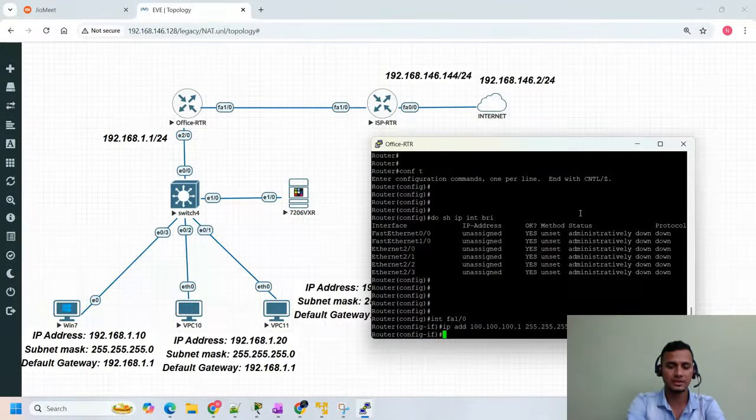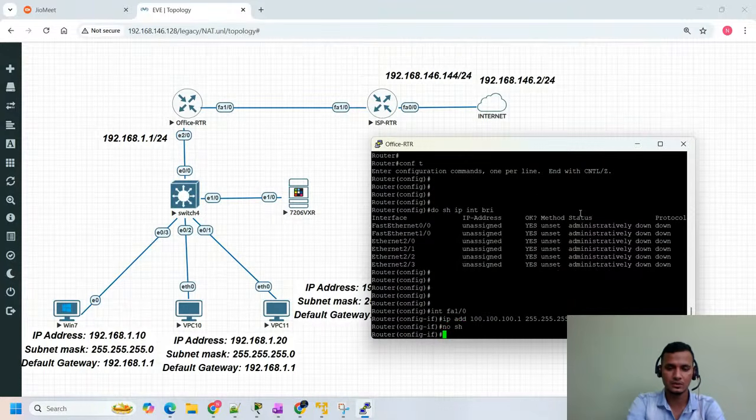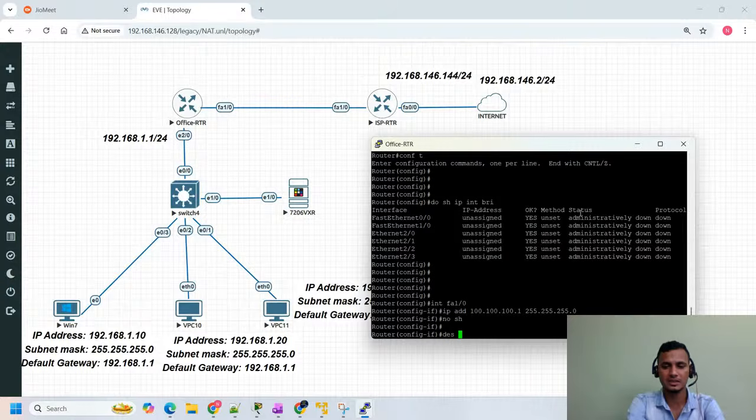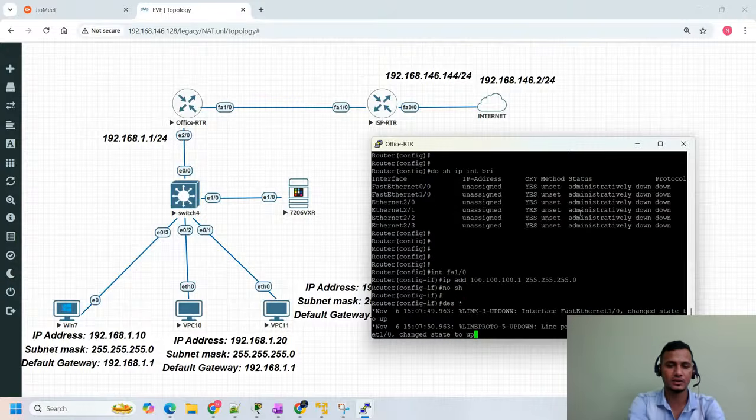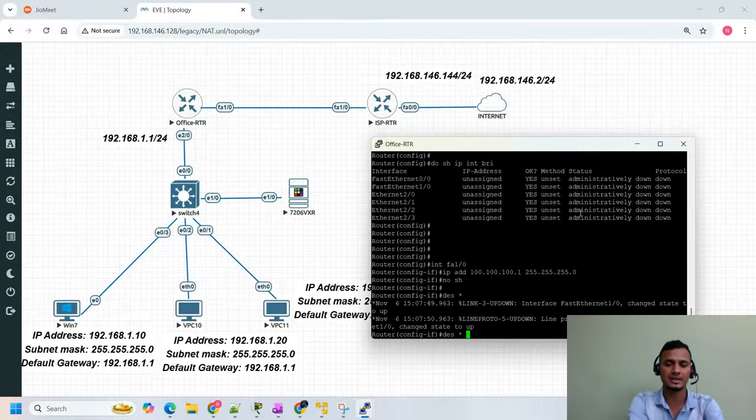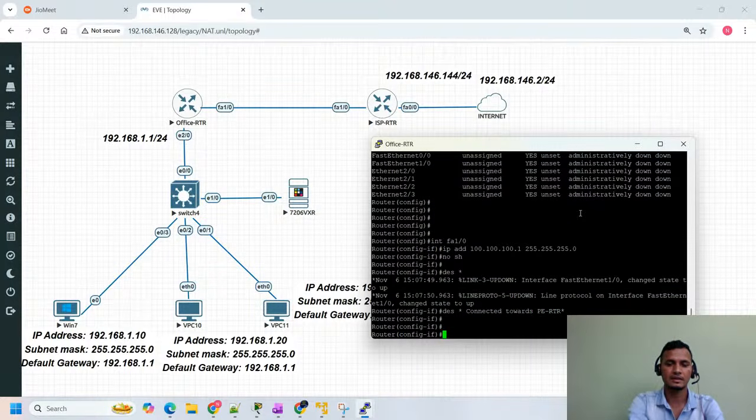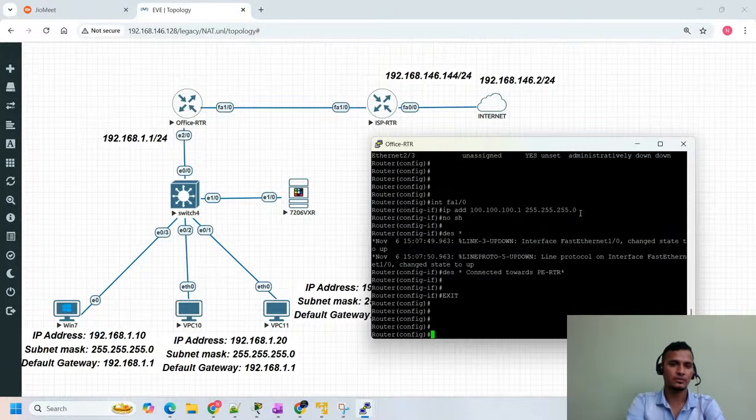By default every interface will be down, so I'm going to use the command no shutdown, and I'm going to use the description as well. This interface is connected towards PE-RTR, PE router, right? Clear? We configured this WAN interface.